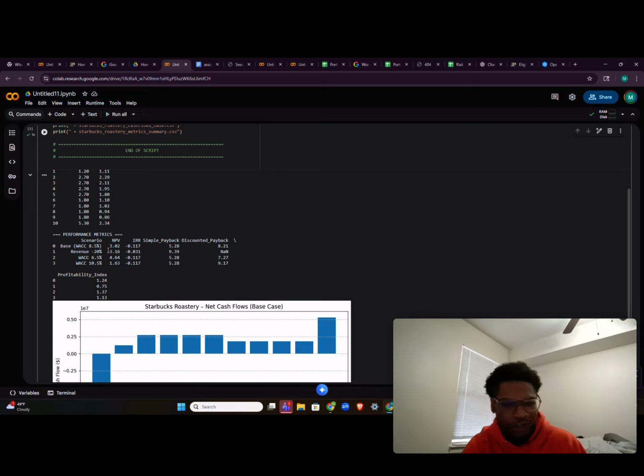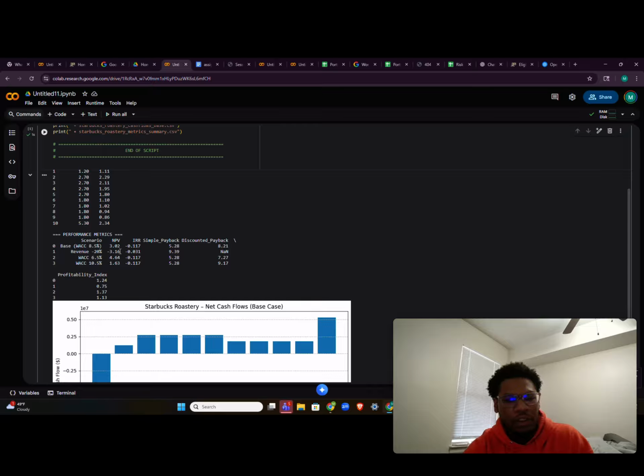So our performance index, for our base WACC, the net present value is 3.02 million. The IRR is negative 0.117. The simple payback is 5.28 and the discounted payback is 8.21. For the negative revenues, our net present value is, or no.